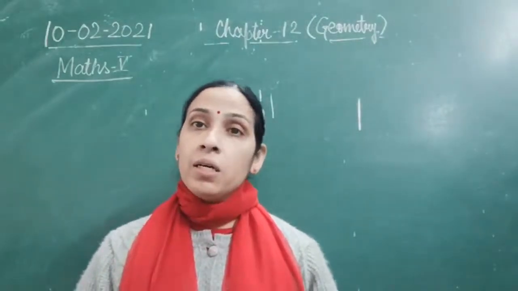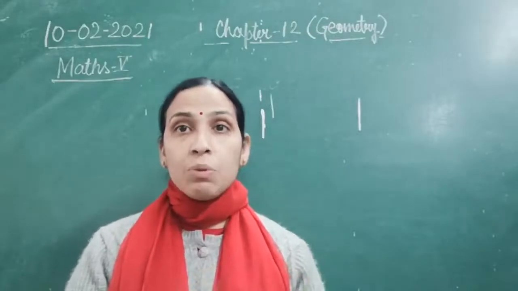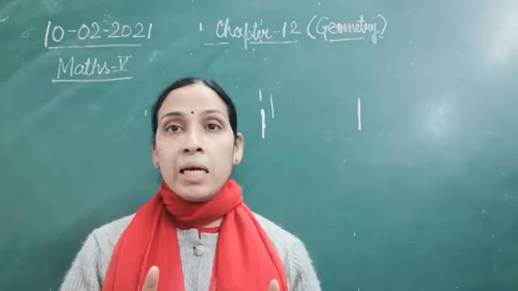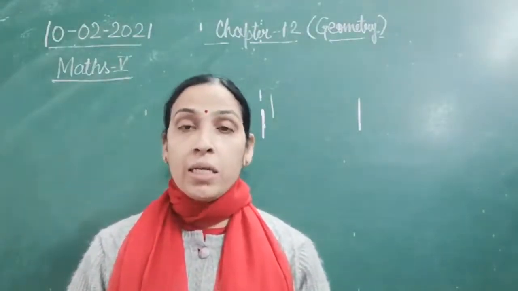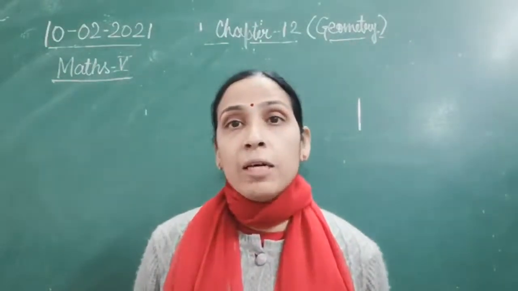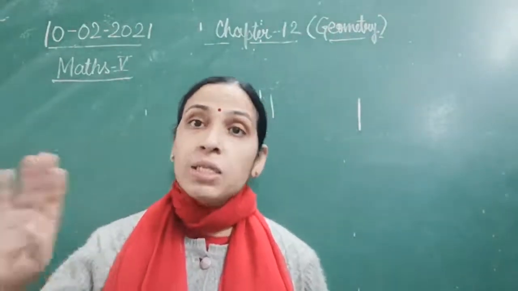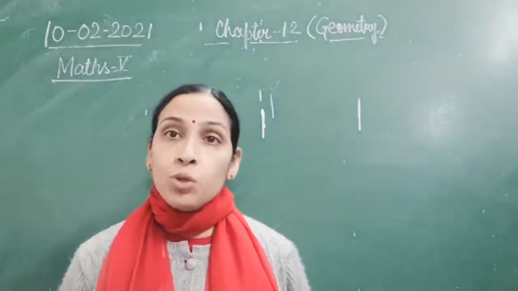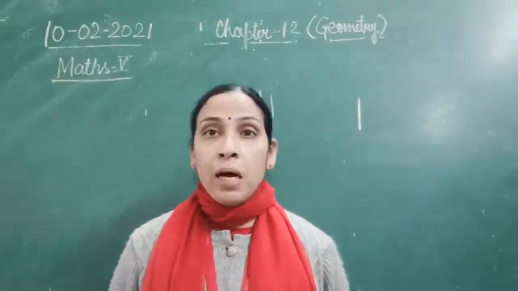Congruency of an angle means whether the two angles are equal or not. To check that, you will measure both the angles and then find out, yes, they are congruent, or no, they are not congruent. We are starting the congruency property with an angle, and after that we will carry on to the triangle when you study in the next classes. So children, you all will do that, that is your further part.